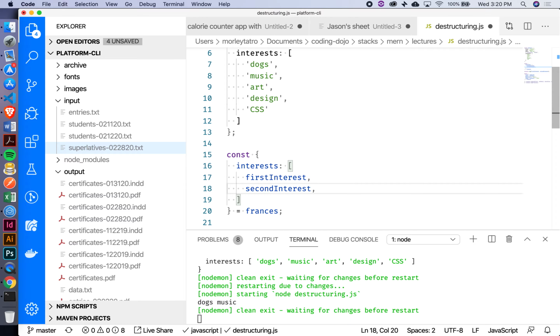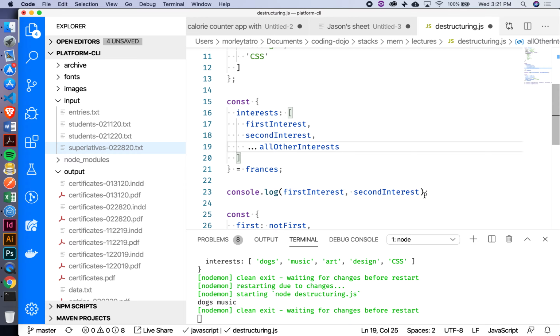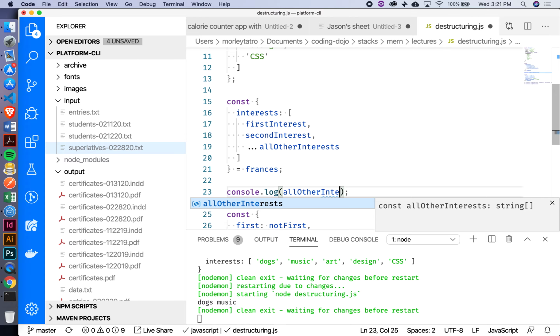I could say comma, dot, dot, dot, and then we'll just call this something like all other interests. So instead of logging first and second interests, let's change that and log out all other interests and see what that looks like. Okay, so it's giving us this new array that has those three things in it, right? Everything past the first two interests.